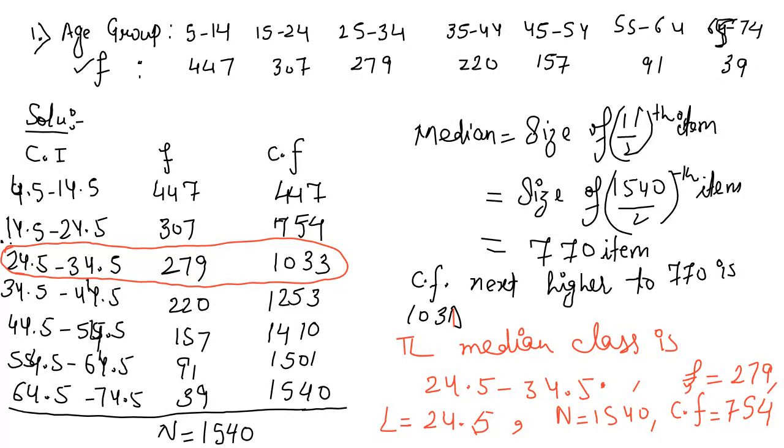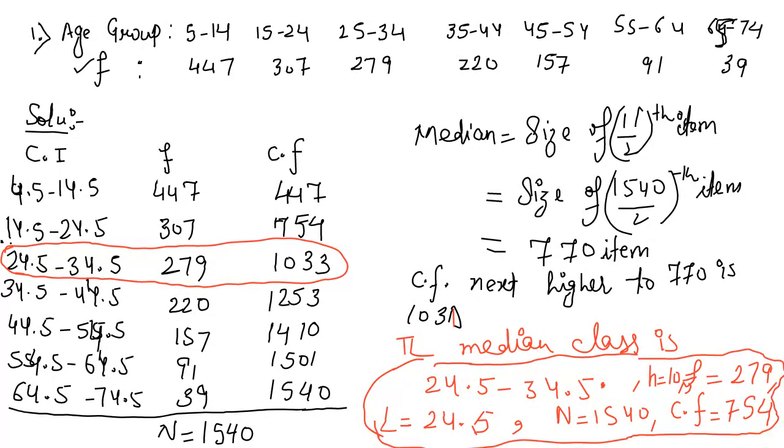Only C.F. is pending. H is the width of your median class interval. It is equal to 10. Yes, all of you please check these values. If any confusion, then please ask. Now you have to use these values in the formula and then we will calculate the median.